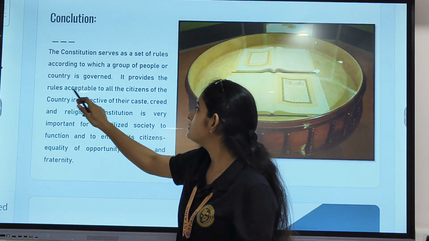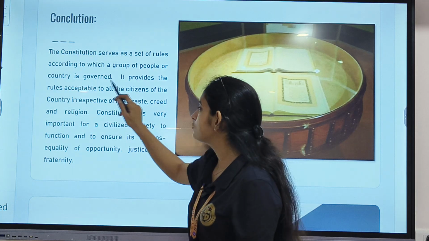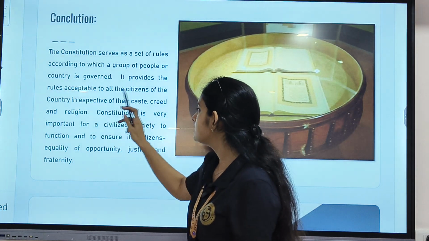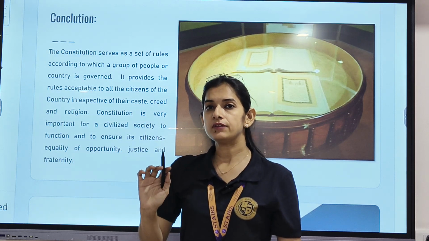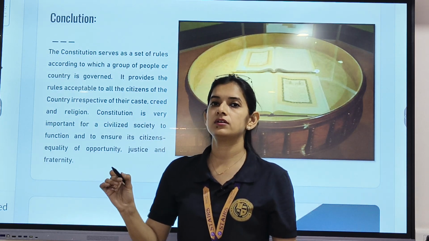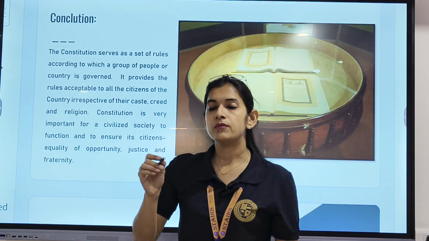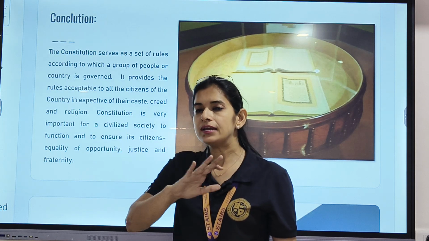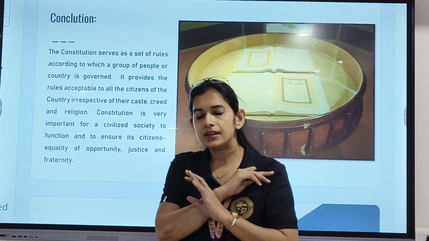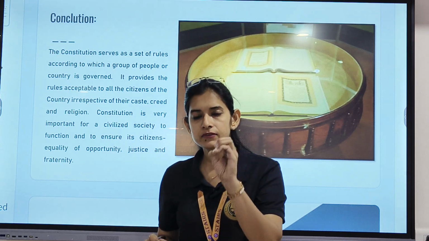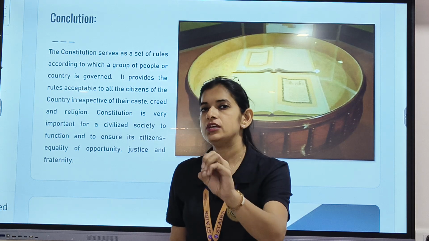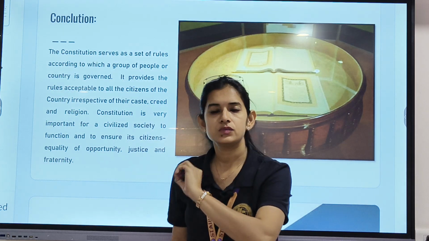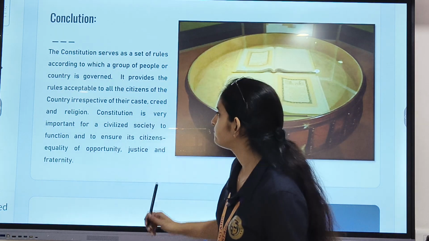It provides rules acceptable to all the citizens of a country irrespective of caste, creed and religion. Whatever religion people follow, whatever caste they belong to, it doesn't matter. The skin color, nothing matters. If a person is a citizen of a country, he or she has to follow the rules and regulations which are given in the constitution.